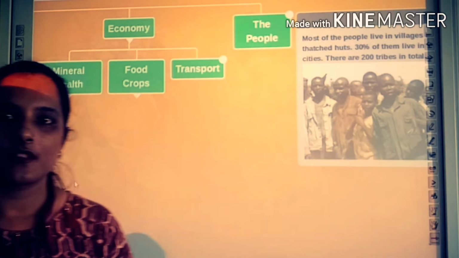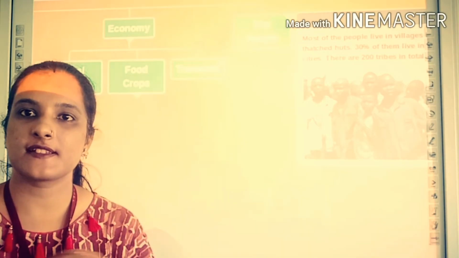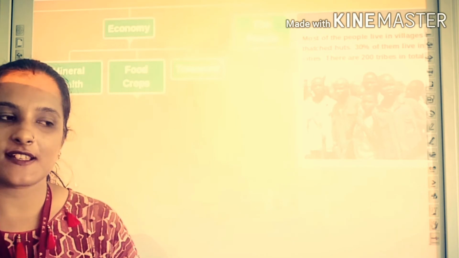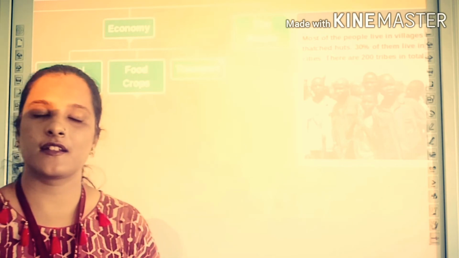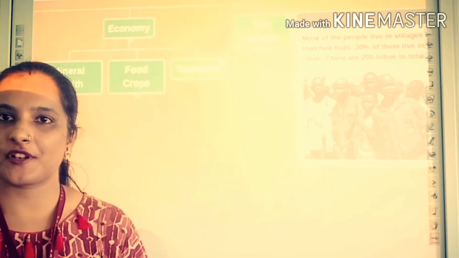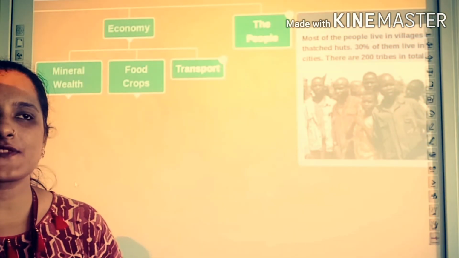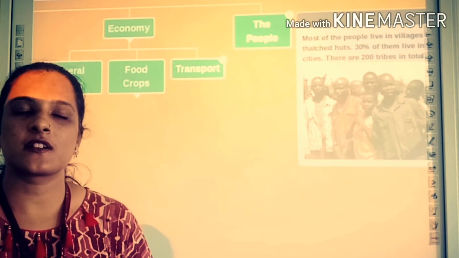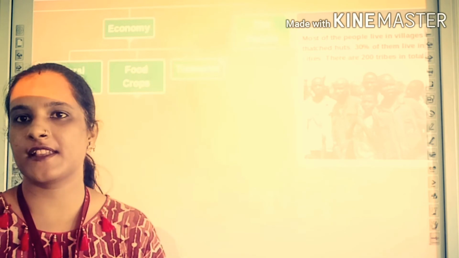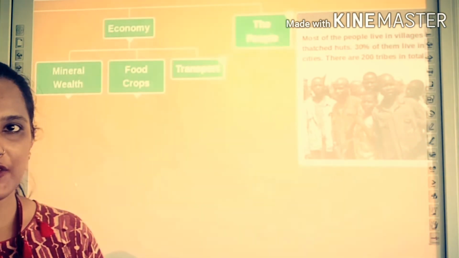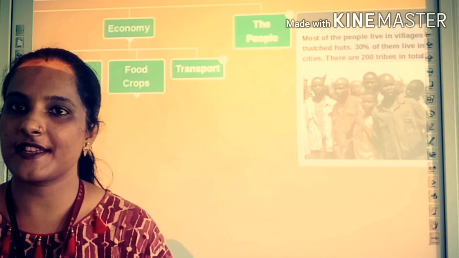So the people, as there is very little population, only 30% of the population is staying in the city. Villagers are living in thatched huts in the villages. And in the city, people are very modernized. The rich people have their own houses, live in apartments as well, and even have their own cars. But the poor people are living in slum areas, facing the unhygienic and unhealthy conditions of the area they are living in. There are about 200 tribes in the DRC.